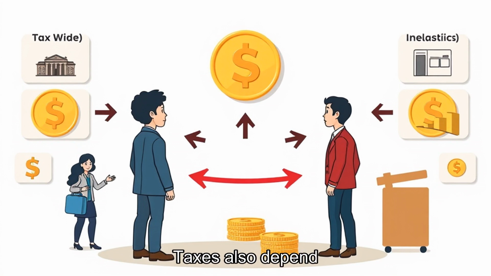If the government taxes a product with inelastic demand, consumers may end up paying much of the tax through higher prices. If demand is elastic, sellers may absorb more of the tax because raising prices would push customers away. Elasticity helps show who really bears the burden.